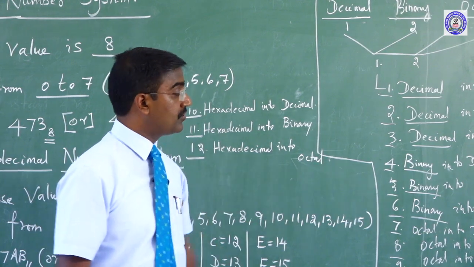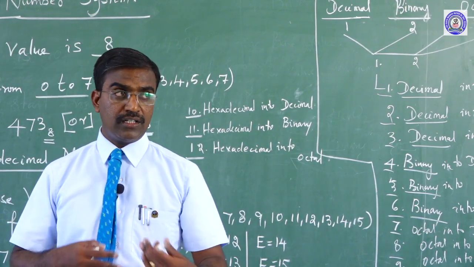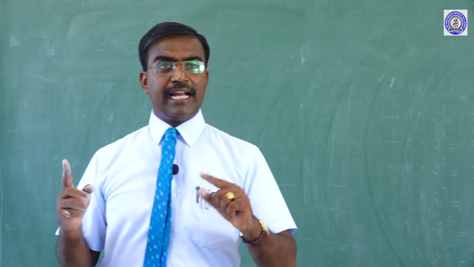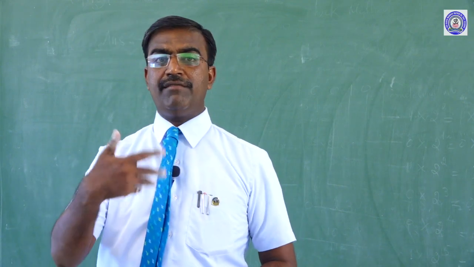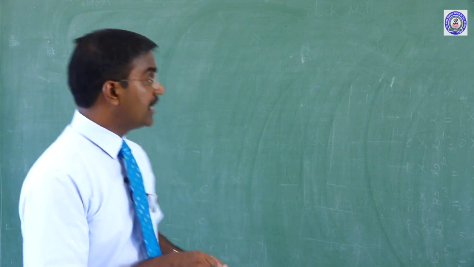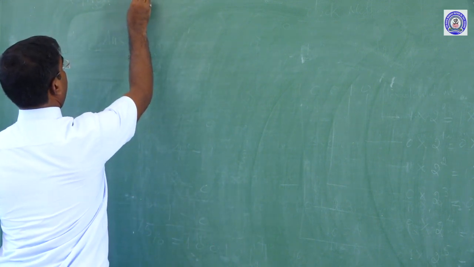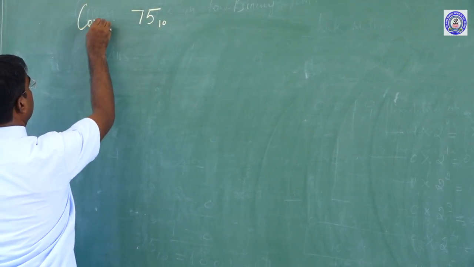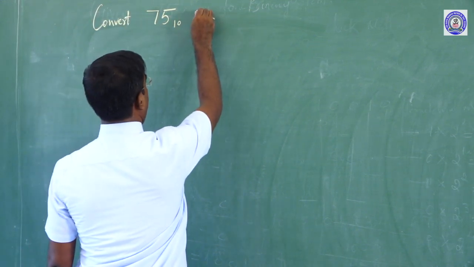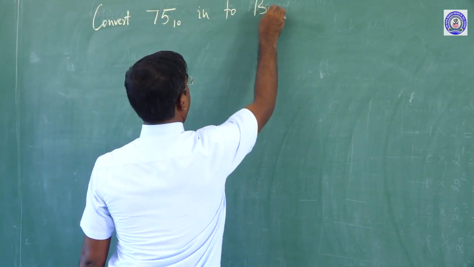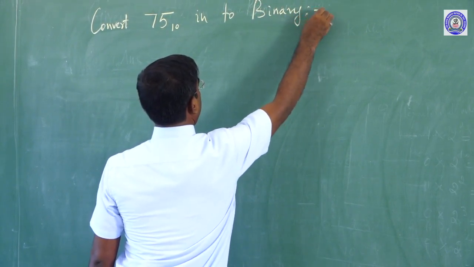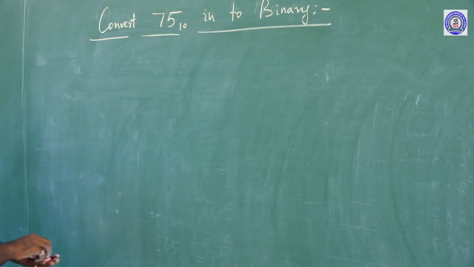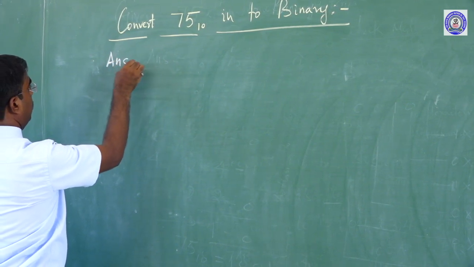Okay, this is about how we can derive them in summations. Can I explain now? Okay. Convert decimal into binary. How can we convert? Given a sum: 75 base 10. Convert 75 base 10 into binary. Okay, yes. In this conversion method, we will find out the answer.